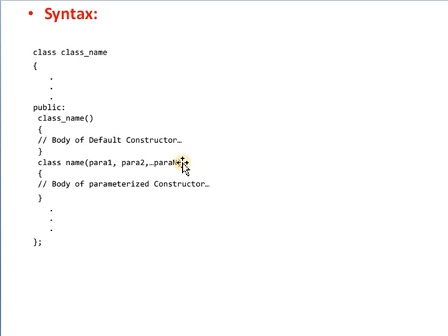Whenever we create overloaded or multiple constructors in C++, the program contains more than one constructor of the same name but with different arguments. It is called an overloaded or multiple constructor.